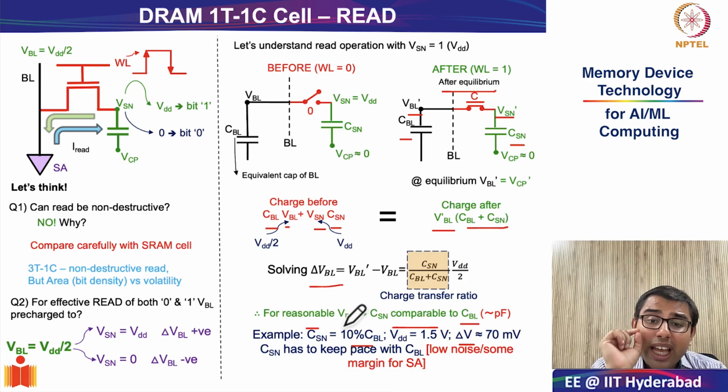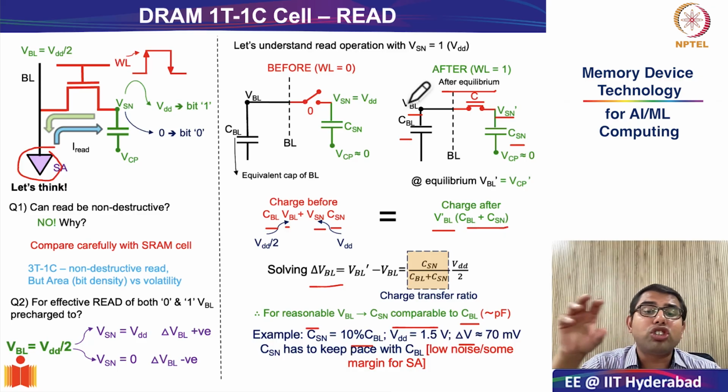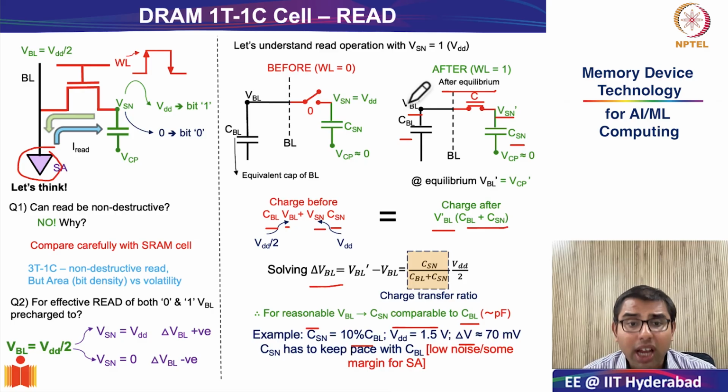Now this is very problematic, because this delta VBL will go to the external sense amplifier circuit, and this sense amplifier is what will try to read the difference between the original CBL value and the final CBL value. If there is not sufficient so-called sense margin, which is the technical term, if this delta V is not very large, it will start being affected by all kinds of noise in the system.